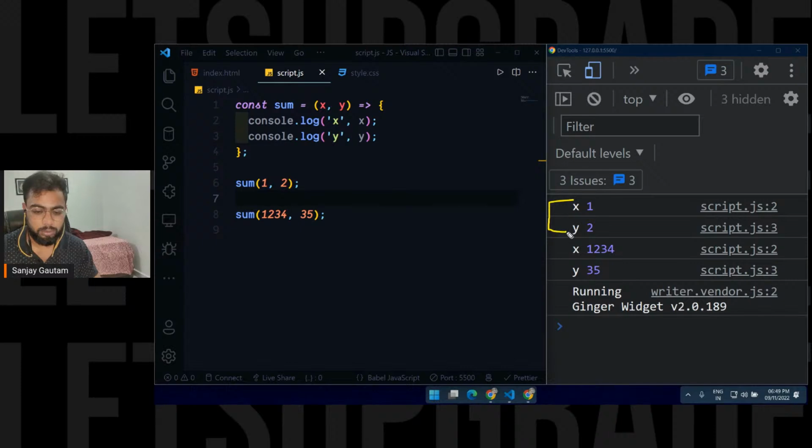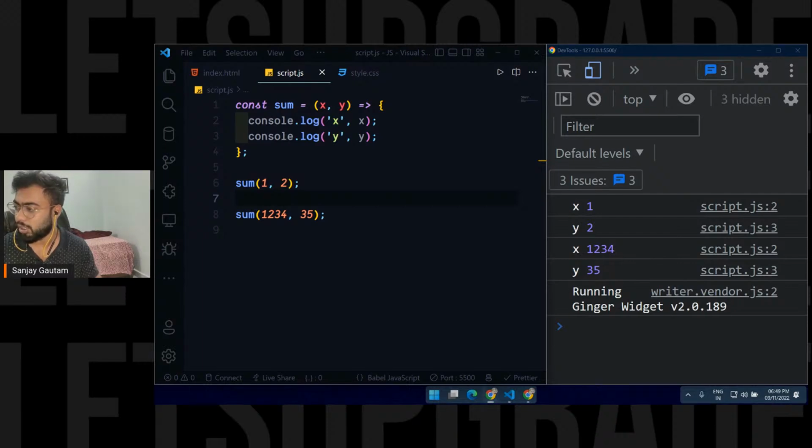These two outputs are for this execution. And again you call your function with different values, and this time the value of x is 1 2 3 4 and the value of y is 35. Okay, so that is all about the functions.